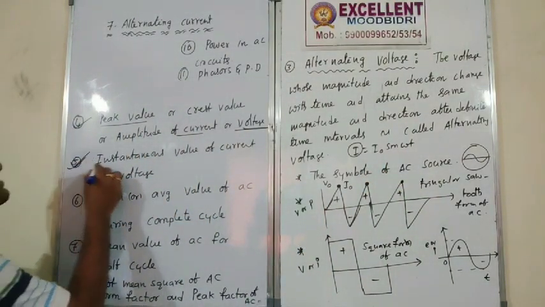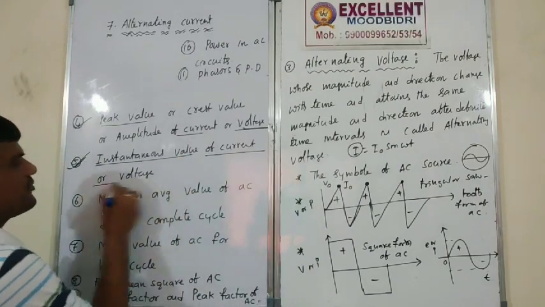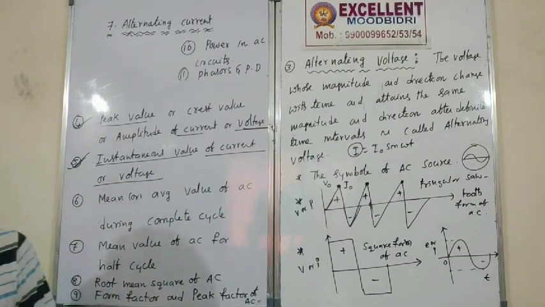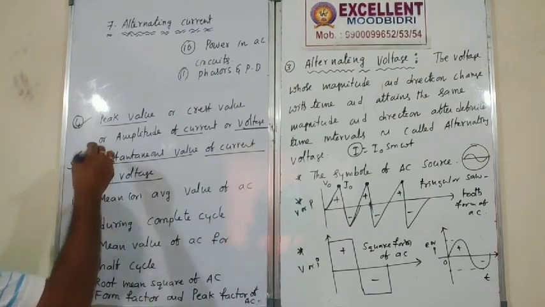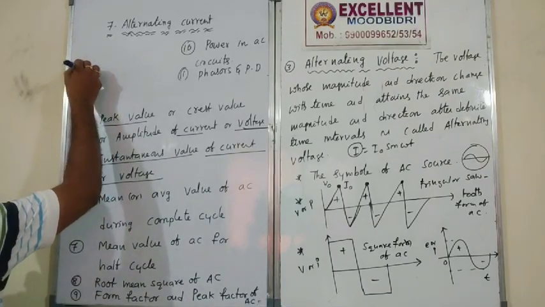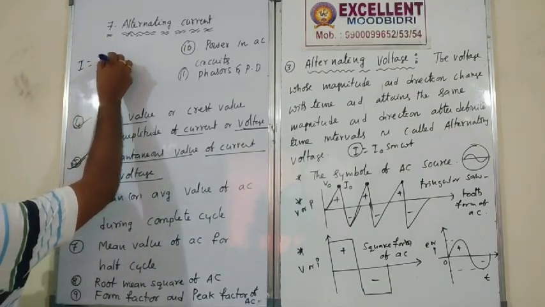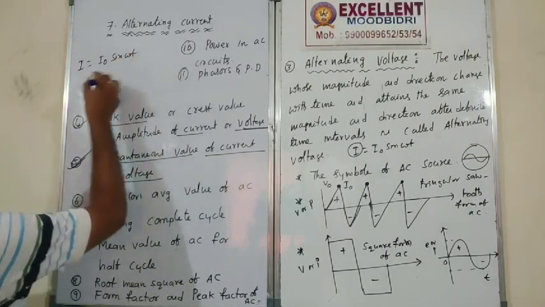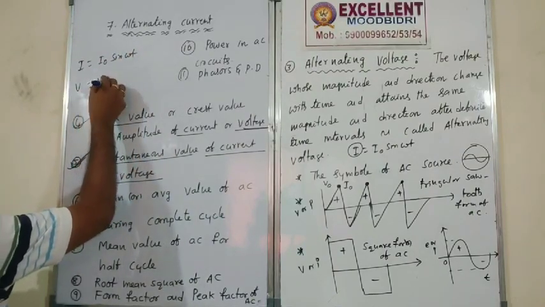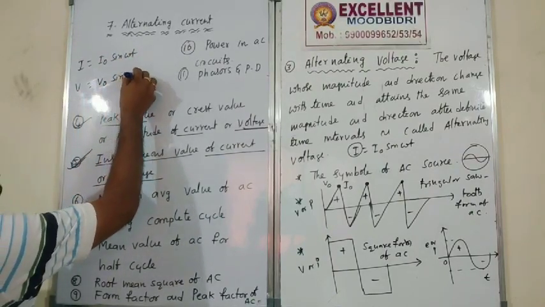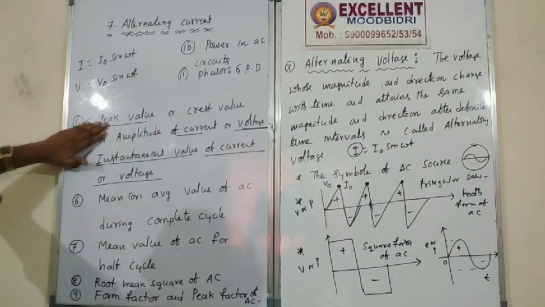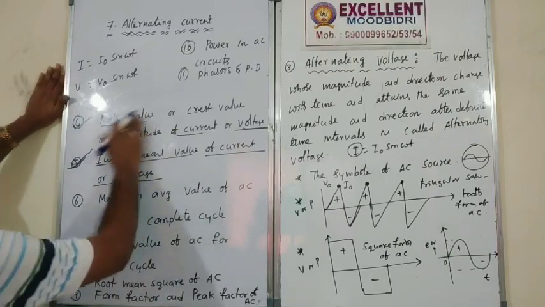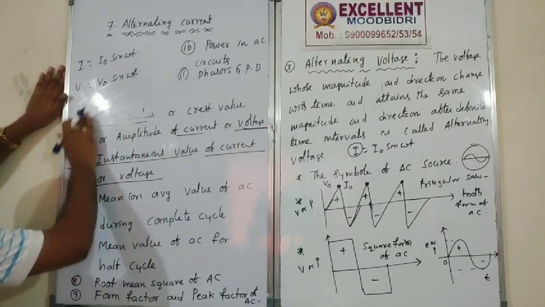So next term, that one only. What is the instantaneous value of current and voltage? Correct? Instantaneous current and voltage you can represent as I is equal to I naught into sine omega t, and V is equal to V naught into sine omega t.